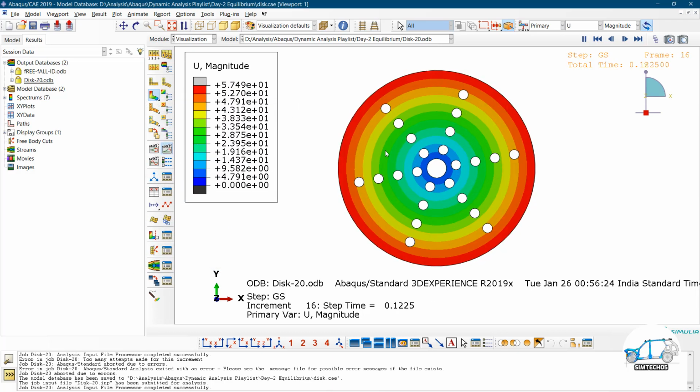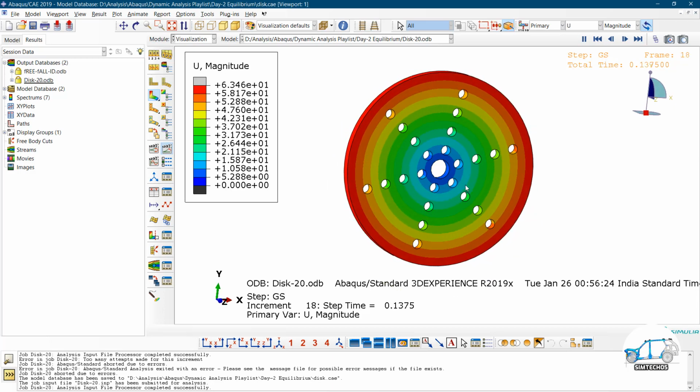So we can see the plate is rotating about its axis. In this way we can say whether our plate is in stationary or moving condition. But if it is fully constrained, we can use the general static step. And in the previous video I talked about the load. If your load is sufficiently slow, then you can utilize such loading condition in the general static step. No need to go with the dynamic step.